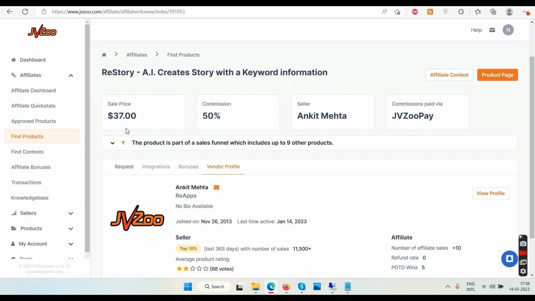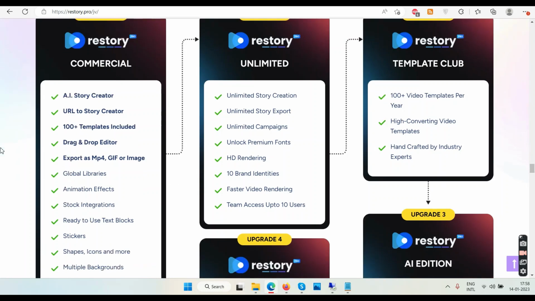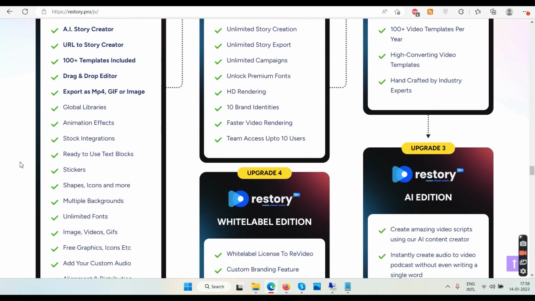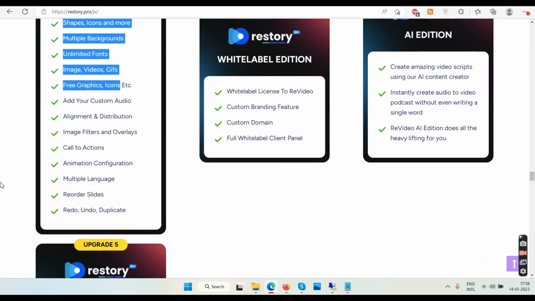Let's talk about the pricing here. The price starts with $37, okay, and then we have some upsells. So these are the upsells. What you get in front end is this. So let me show you. In front end, you will be getting all these features, okay. Too many features, I guess.